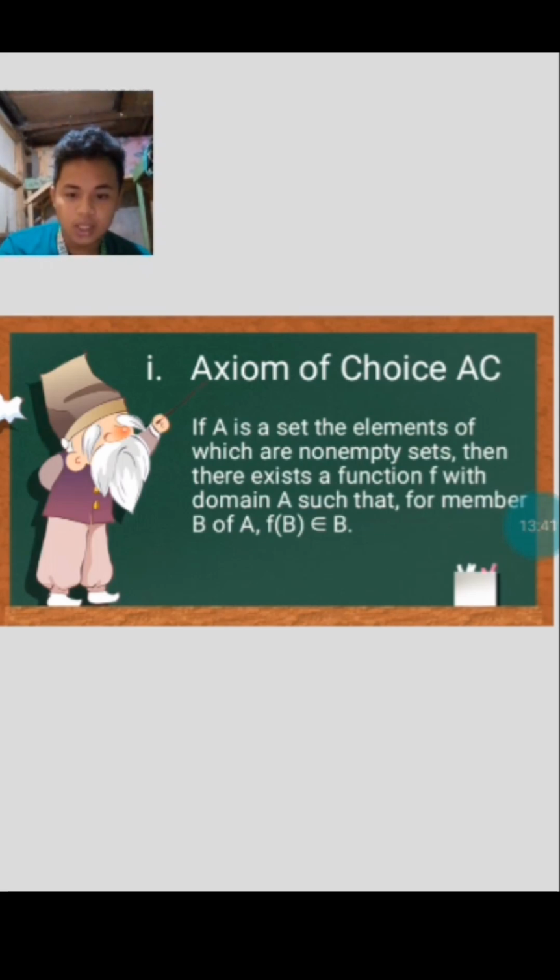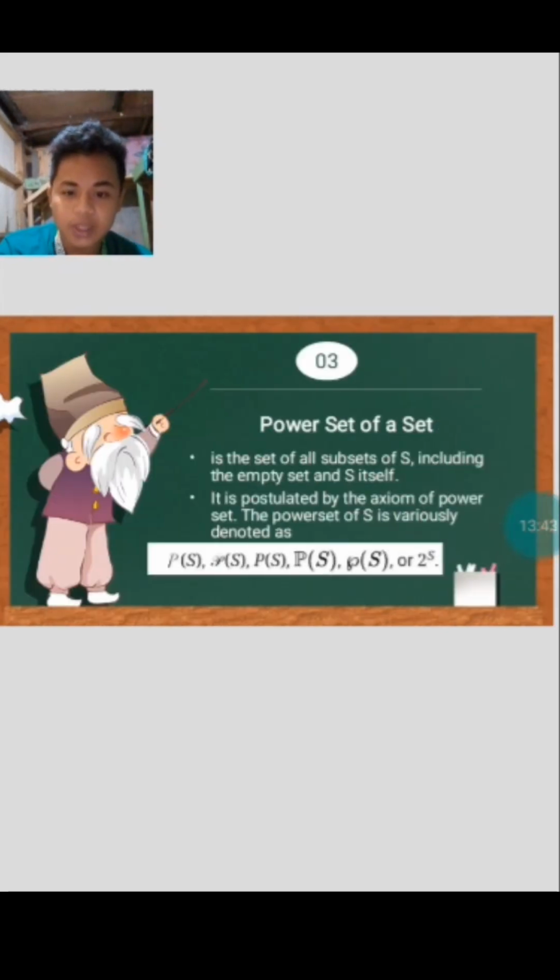So where are we? Power set of a set. As a recall, in our set theory, we already discussed the power set of a set. We observed that the number of elements determines the power, which means if we have three elements, it is 2 to the power of 3, which contains 8 elements. This is just an example. It is the set of all subsets of S, including the empty set and S itself. It is postulated by the axiom of power set.